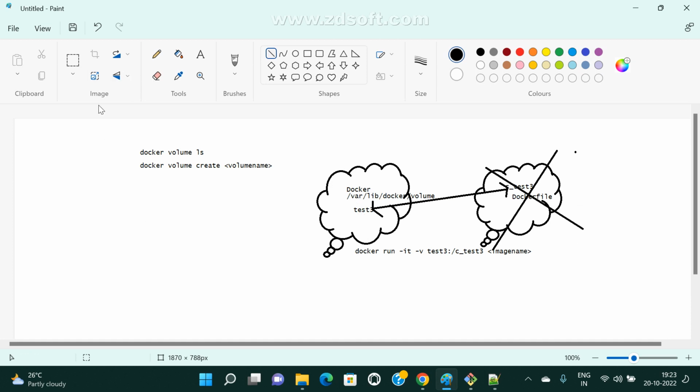So now I have one container, right? Now I'm going to create two more containers. Just assume I am creating one container.